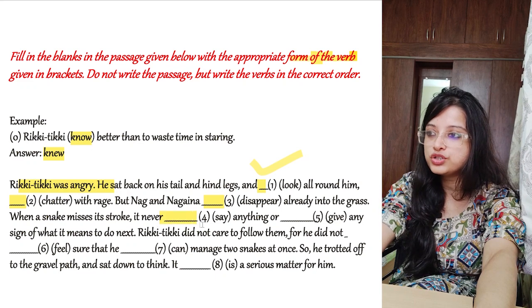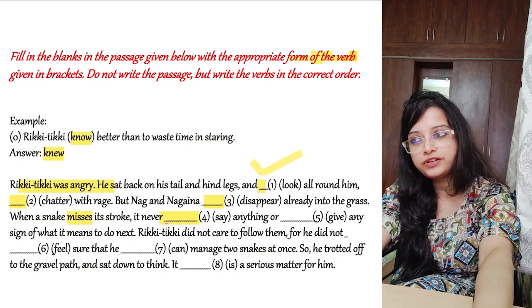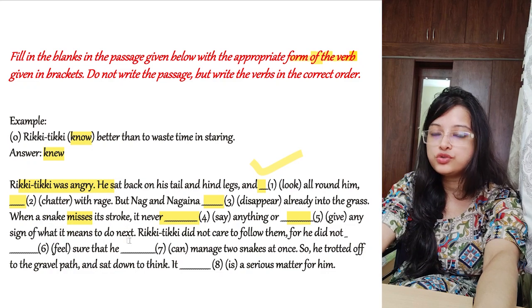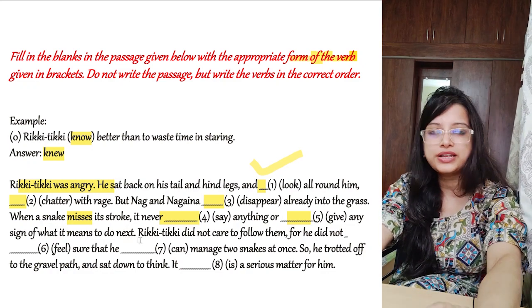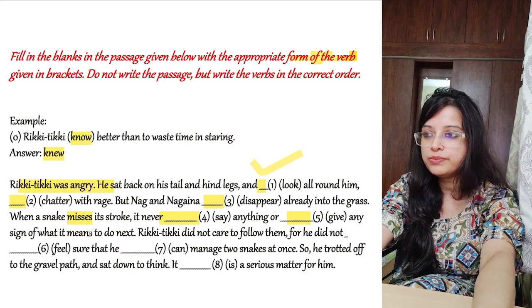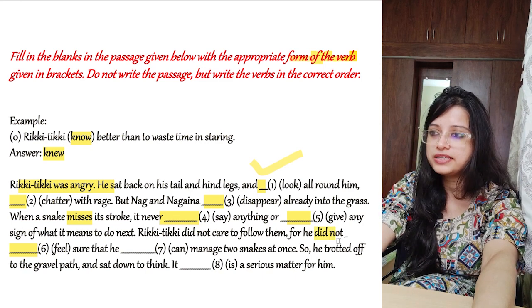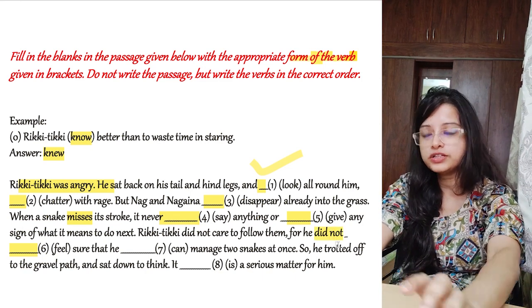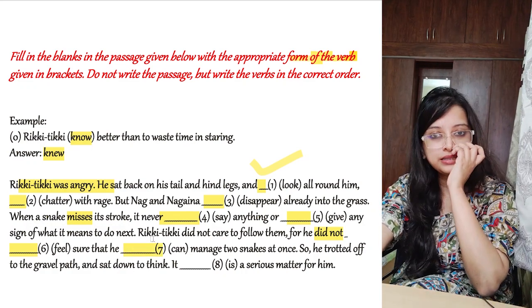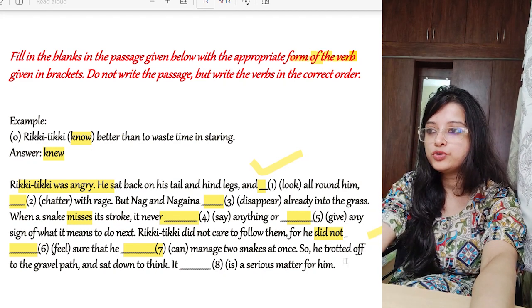When a snake misses its stroke, it never says, see, misses, that means this is a general truth, that whenever it misses, it never says anything or gives any sign of what it means to do next. This is a generalized truth, so always simple present. Ricky Tikki did not care to follow them, for he did not dash, for he did not feel, simply because already did not part is given over here. Did not ke saath verb ke first form aata hai. So did not feel sure that he could manage. We are writing in the past tense because did not is your hint in this sentence. So could manage 2 snakes at once.